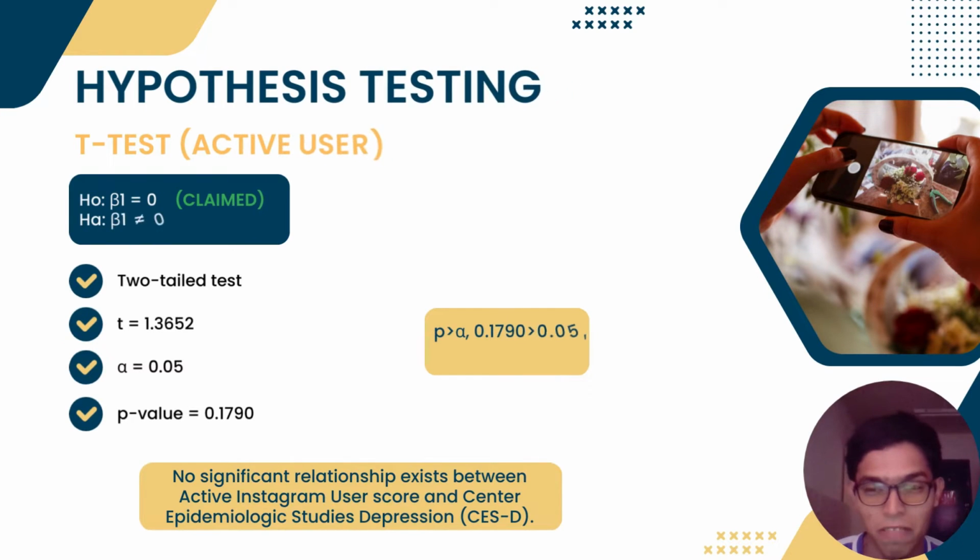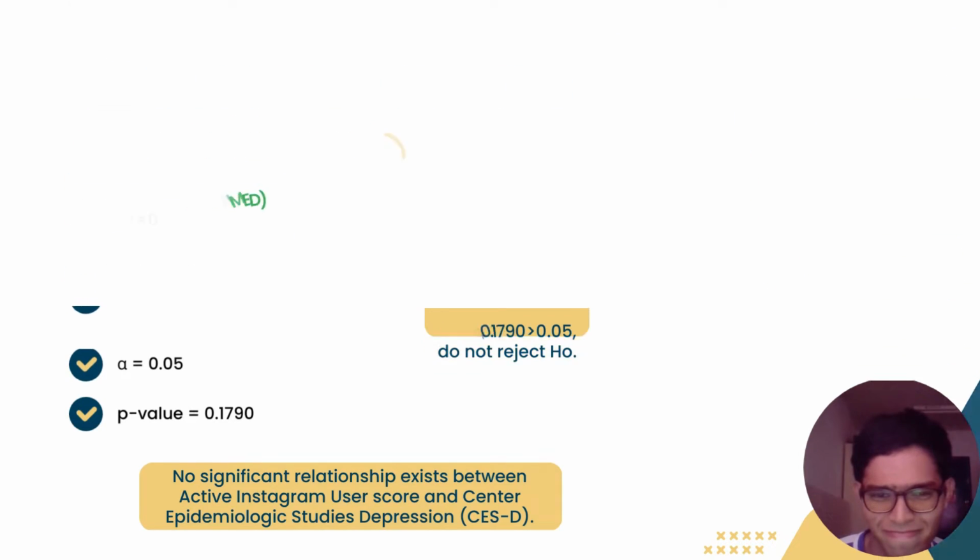Next, it is the t-test for active user, and the t-value here we got 1.3652, and the alpha value here we assume 0.05, and the p-value we got 0.1790. Thus it is bigger than the alpha value, and we do not reject the null hypothesis. Thus no significant relationship exists between active Instagram user score and the Center Epidemiology Study Depression.